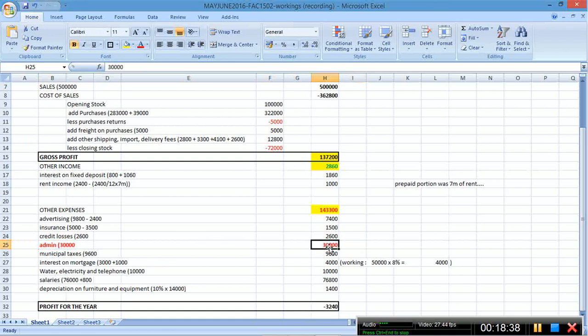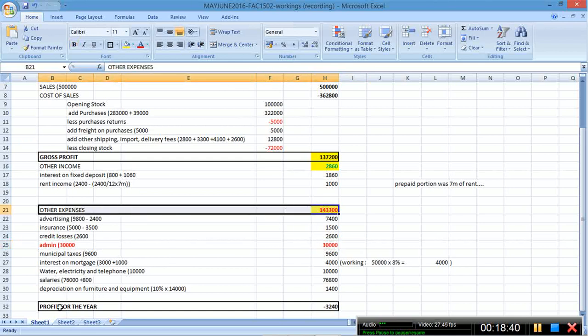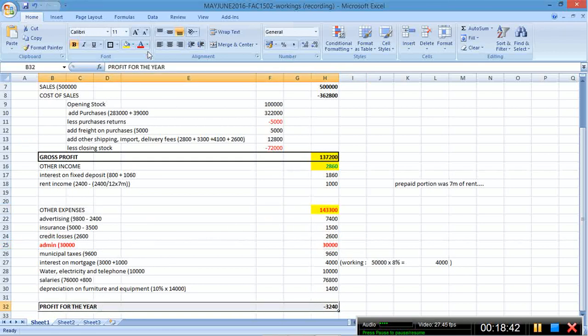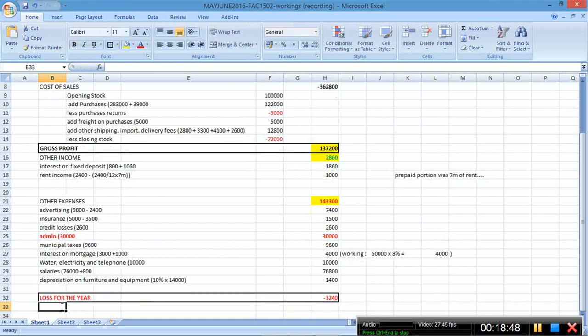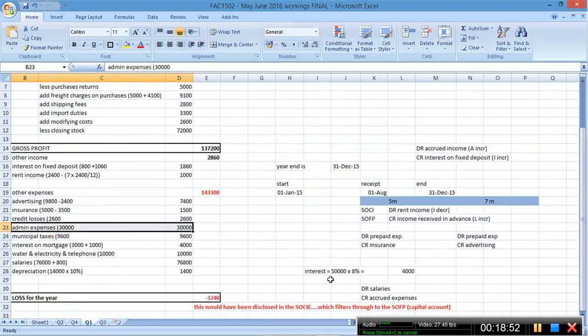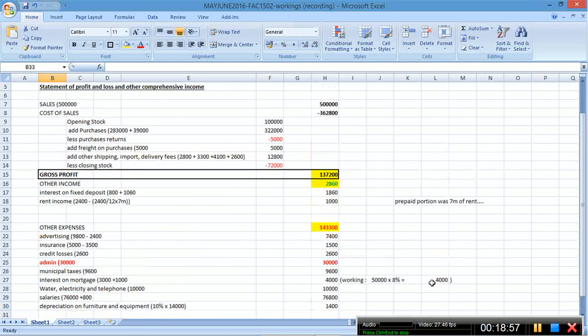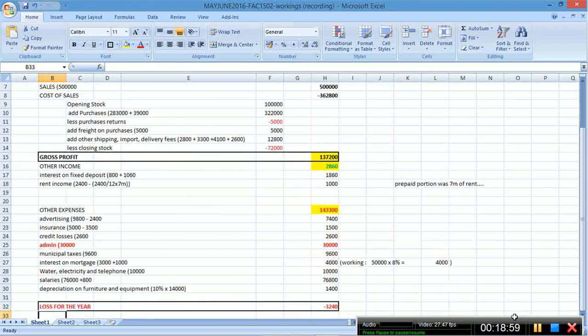Okay, so once I fix that, the other expenses go up. This isn't a profit, it's actually a loss for the year. Okay, so just be careful with the numbers. That's a loss for the year. Okay, so now we've completed the question. The question is in line with the solution. Okay, that covers that question.